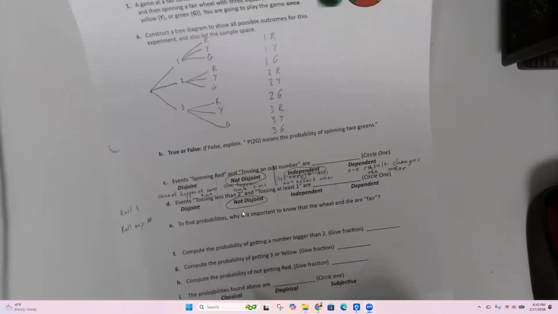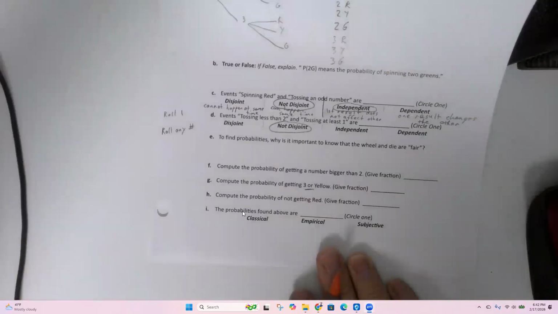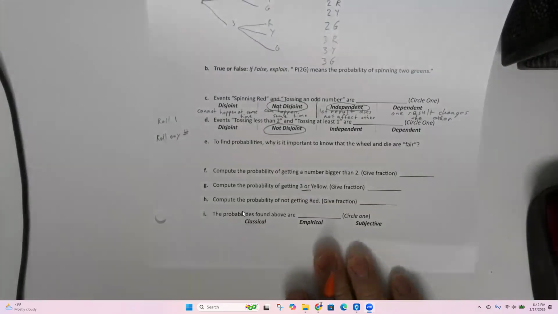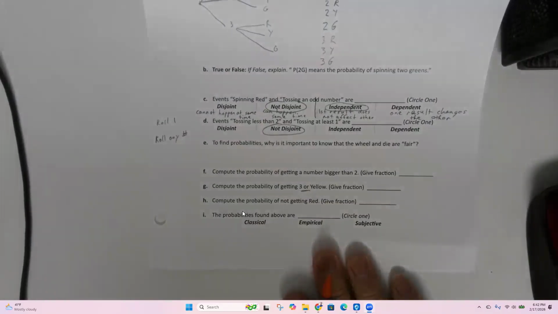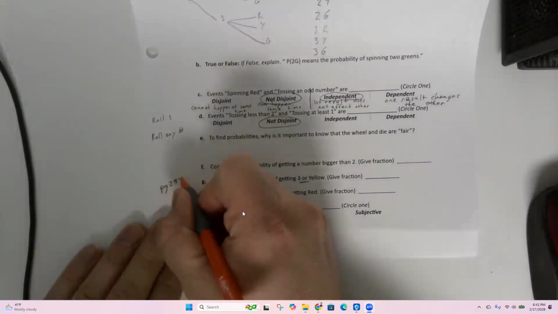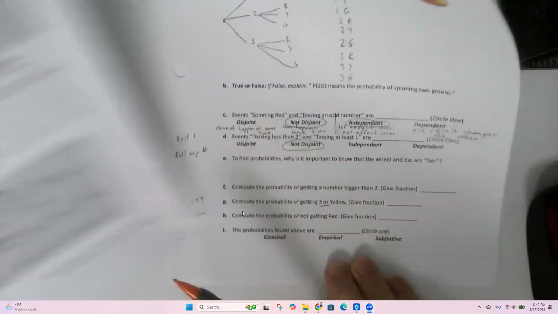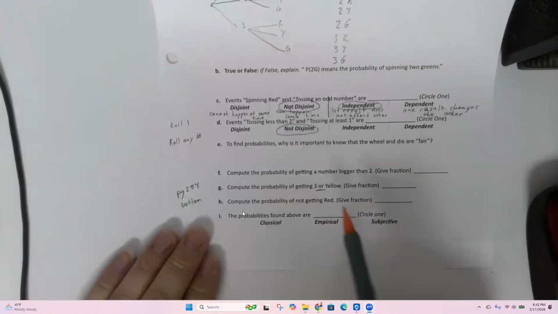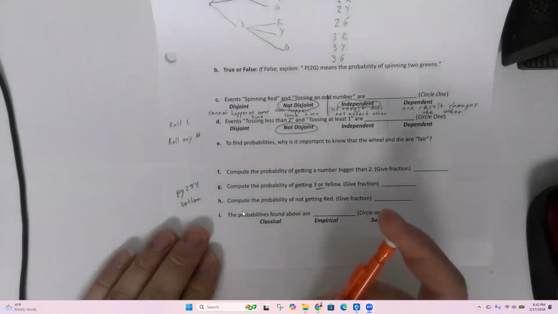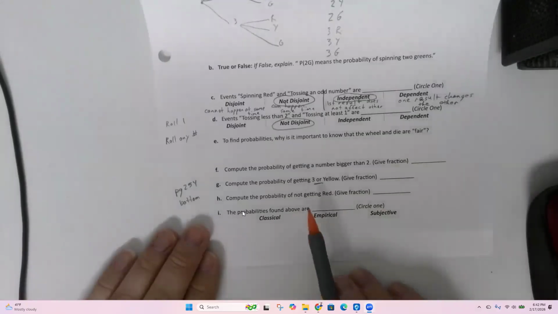Compute the probabilities. Watch out for the word or in statistics class. In statistics, the word or is different from or in English. At the bottom of page 254, there's a list of probability rules. There's 5 of them here. When you have or, you need to pay attention to whether they are disjoint or not. And that's going to change whether you're using rule 1 or rule 2.